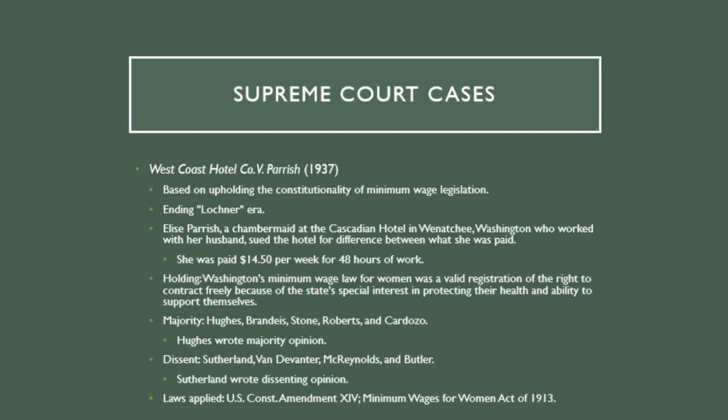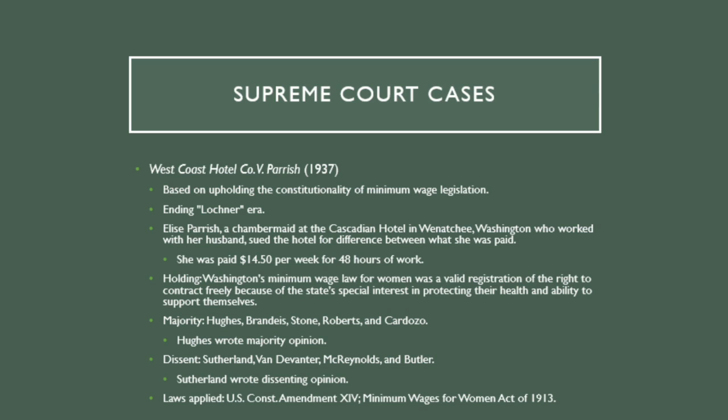Another one was the case that overruled Adkins. This is called West Coast Hotel Company versus Parrish, and this happened in 1937. It was a case about upholding the constitutionality of minimum wage legislation. This, in part, ended the Lochner era, a period in American legal history where the Supreme Court tended to invalidate legislation aimed at regulating businesses.